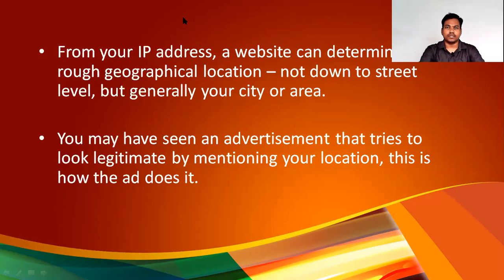From the IP address. They will trace that somebody is visiting from a certain location. They will not know the exact address, but the area and location they will understand, right? From India, from Chhattisgarh, from this place somebody is visiting our website. So not down to street level, but generally your city or area. Like this, location can be traced using the IP address.